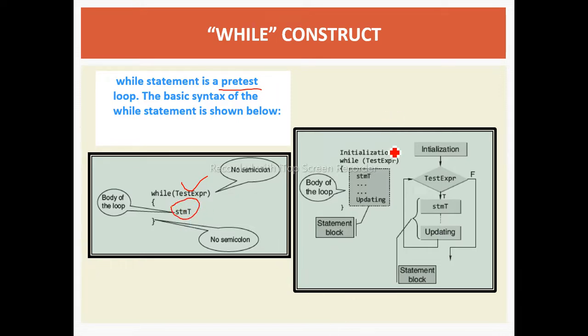So the flowchart is given. Firstly we are initializing the value of the variable. After that we are checking the condition. If this condition becomes true, we are executing the block of statements. After that we are updating that variable value, that is, we can increment as well as decrement the value. After that again we are checking the condition until the condition becomes false. Whenever this condition becomes false, the control comes out of the while loop and the next block of statements will get executed.